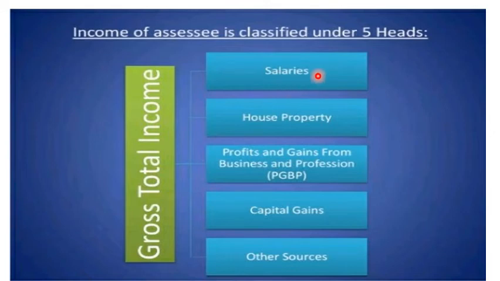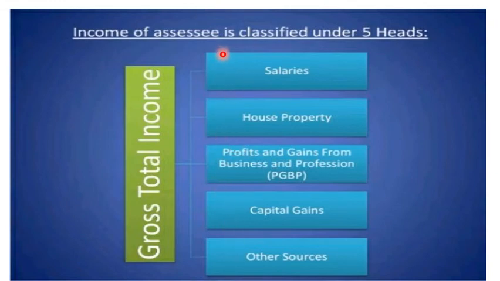The first one is income from salary. Second is income from house property. Third is profits and gains from business and profession. Fourth is capital gain. And fifth is other sources. Now you just have to remember that all these are the heads of income, which we will learn in the upcoming lectures. So these are the 5 heads of income.